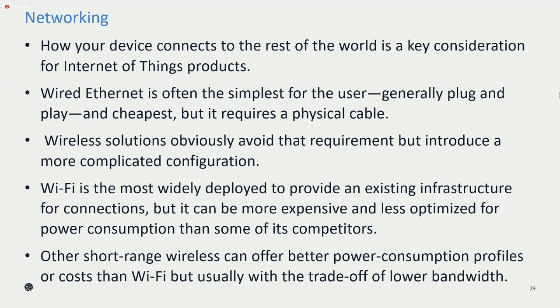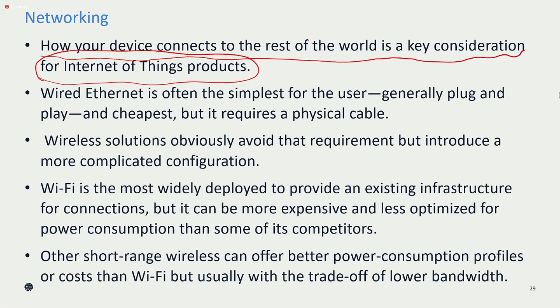We have to think about whether the networking is properly connecting or not. So that is why I have given here: how your device connects to the rest of the world is a key consideration of an internet of things product. Whenever you go and buy an internet product, you need to think how this product is going to connect to the outside world. That is an important parameter. We need to see whether networking is good or not, means it's connecting well or not.